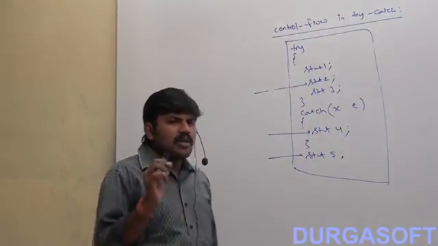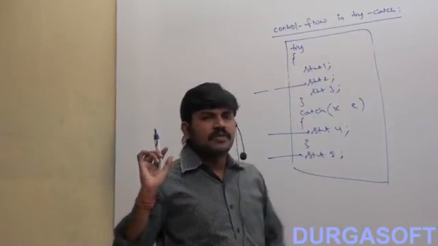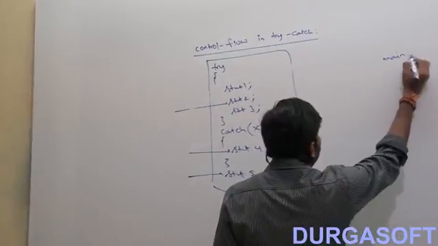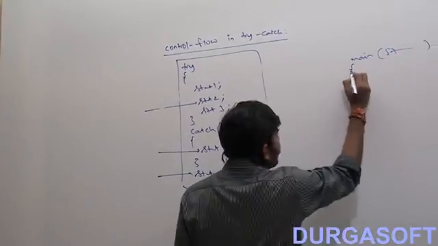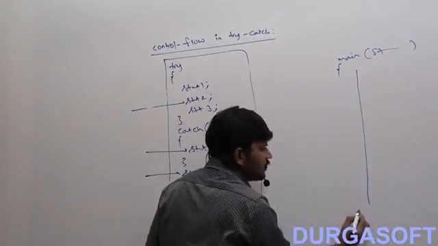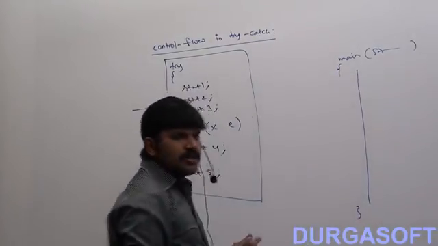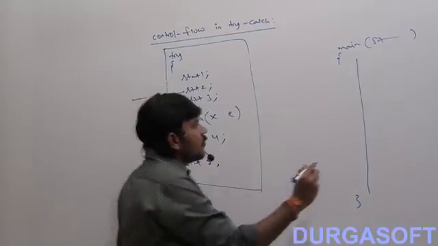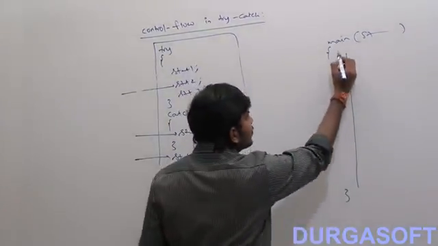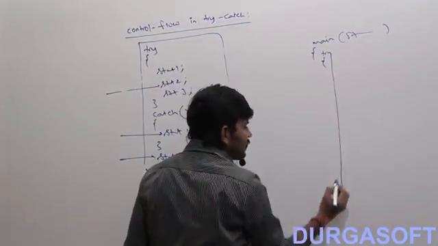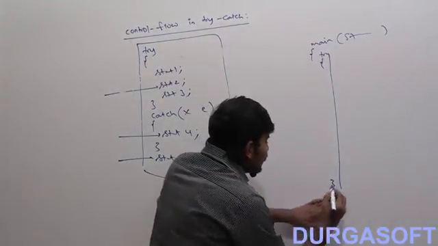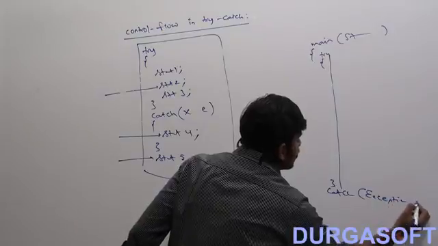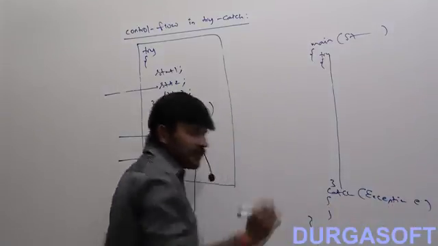But the worst kind of programming practice is what most people do. Suppose they are writing a main method, and next there is a big code. Now suppose some exception got raised. Immediately, their trend is to open a try block here and keep the catch block at the end. Catch Exception e is like the end of the main.